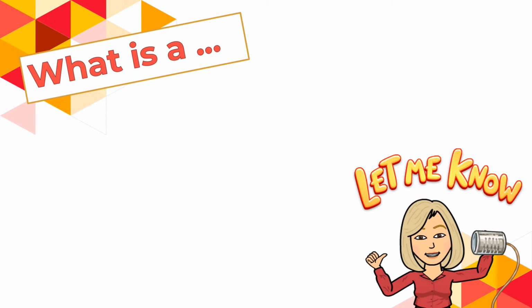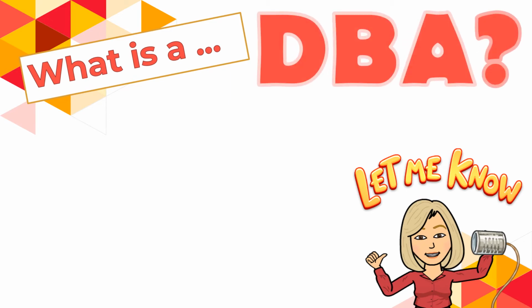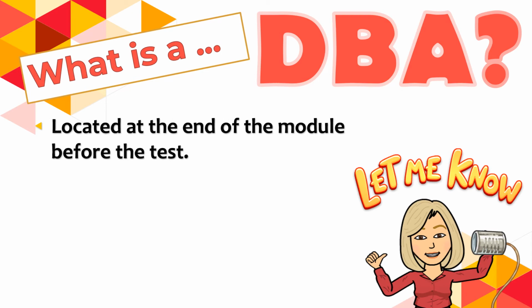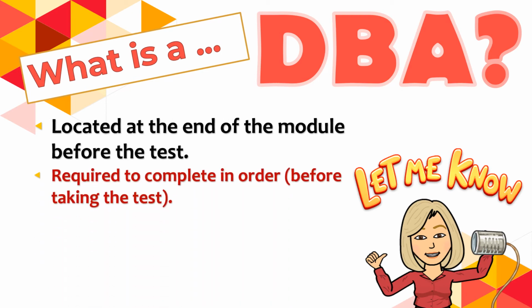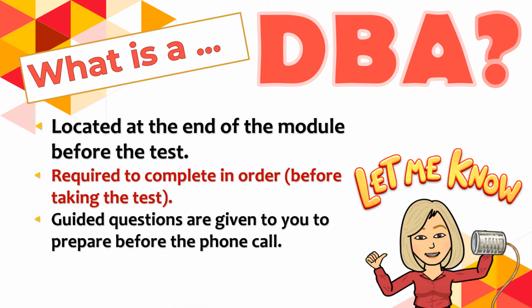All right, let's talk about what is a DVA. So a DVA is something that we all have to do at the end of each chapter, and it's a discussion-based assessment. It's located at the end of each module before your test, and it is required to complete in order. So before you take your test, you really want to do that discussion-based assessment with your teacher. Basically, it's just a phone call.